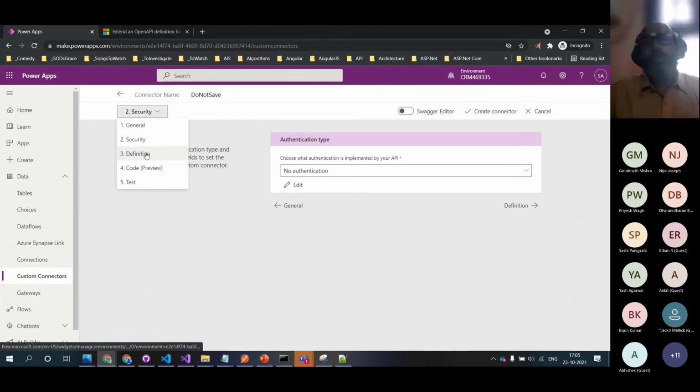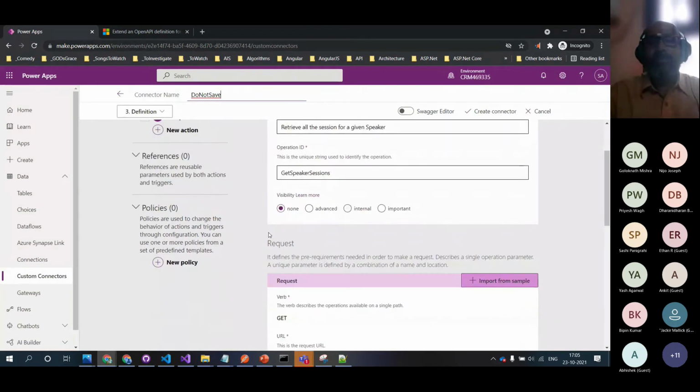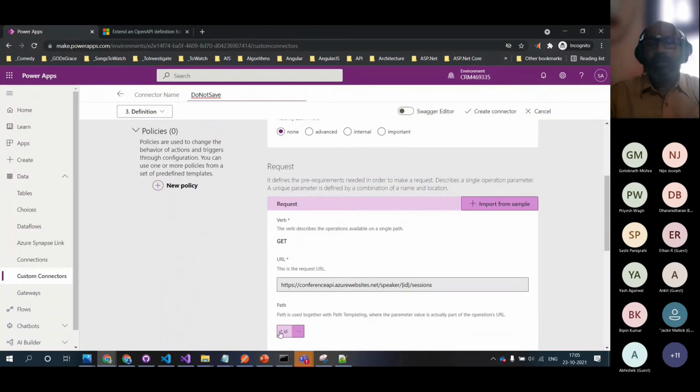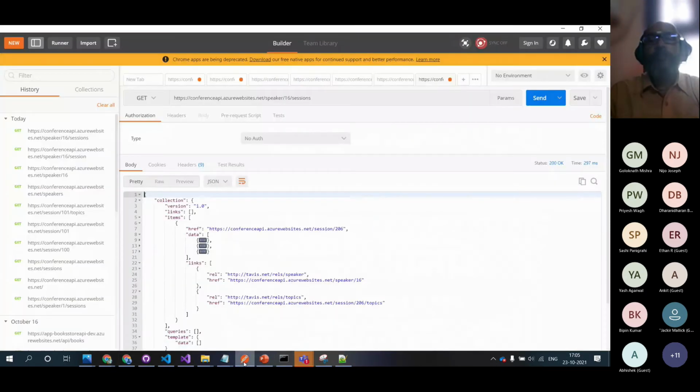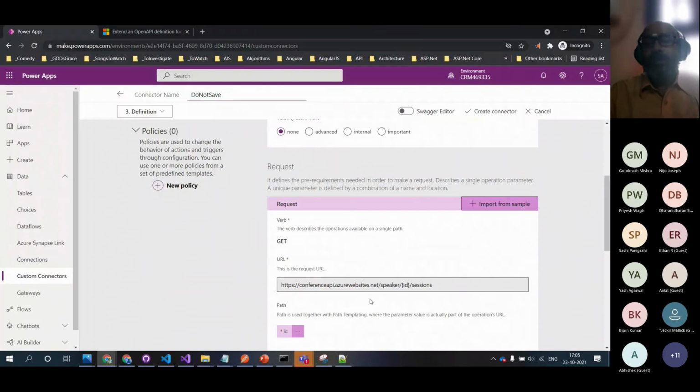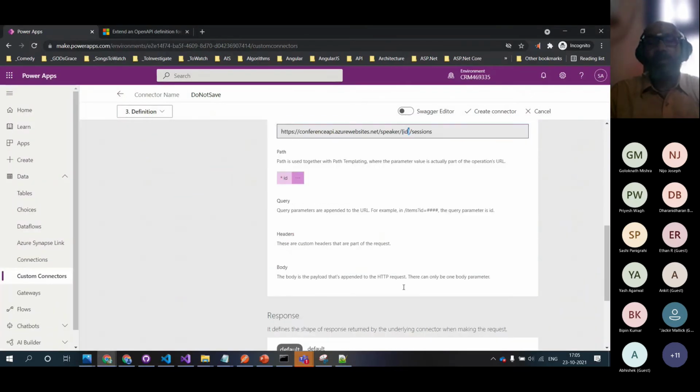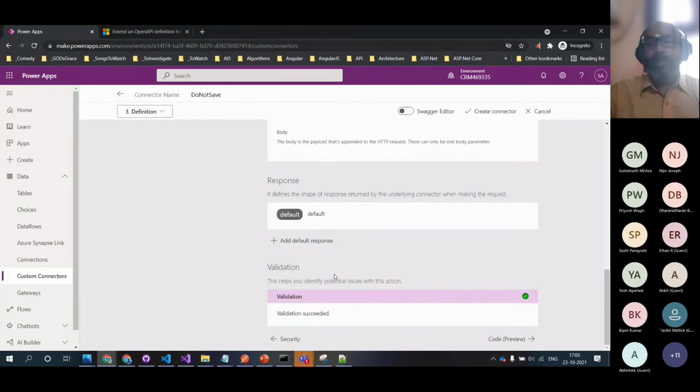I just wanted to show you guys a real quick thing. Look, you can see that it has got the speakers by session, and it has got the parameterized ID. If you can see here, speaker session 16. So if I want to get the sessions of speaker 14, it's a parameterized value. And what should be the response? It will recognize the response, and the response is also validated, and we can test it.